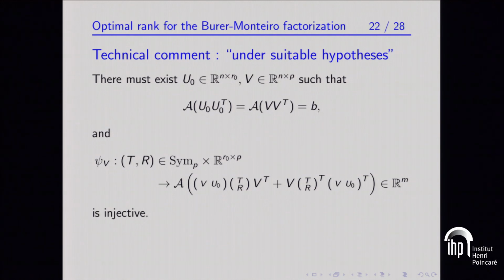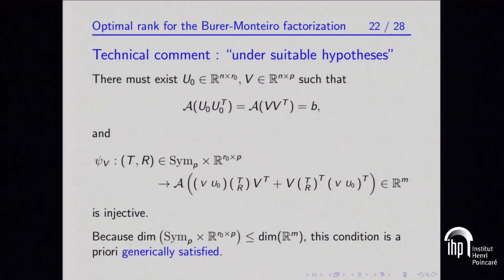So as I said, it's not a very intuitive condition. However, we observe that the linear map is a map between two vector spaces where the dimension of the second vector space is at least as large as the dimension of the first one, which means that you expect that generically the map will be injective. And indeed in almost all the examples that we considered, except in very specific settings, you can always find U0 and V such that this map is injective. So the hypothesis, although a bit complicated, is not a serious restriction.